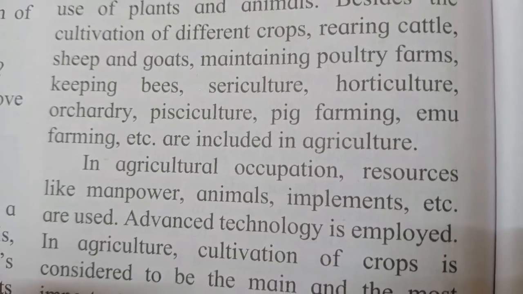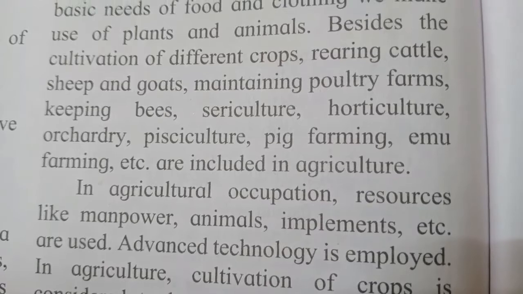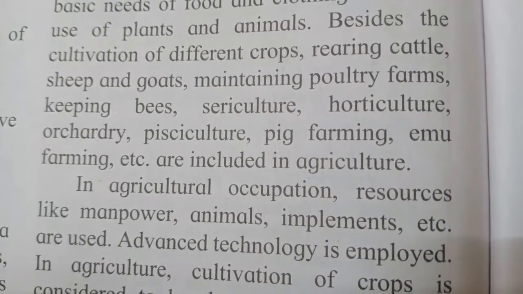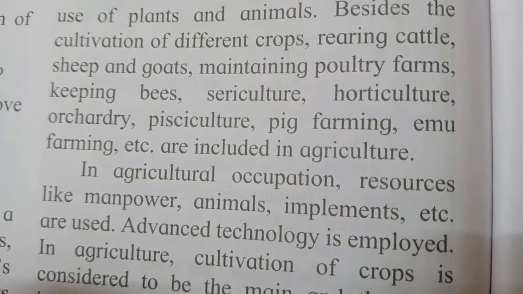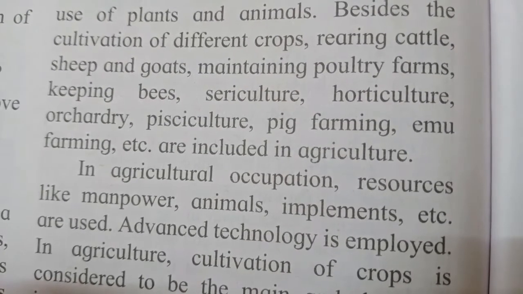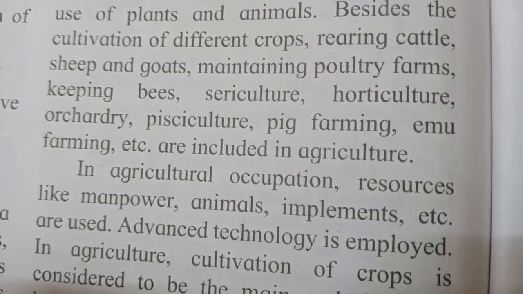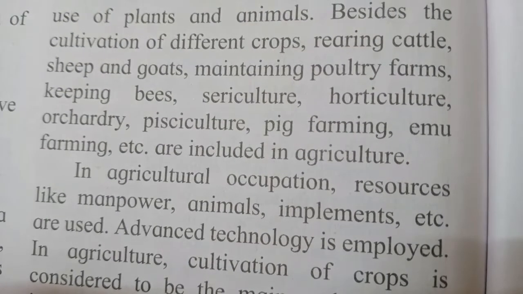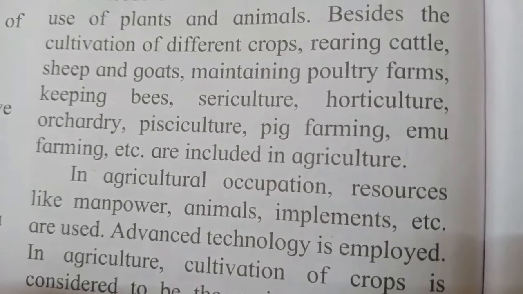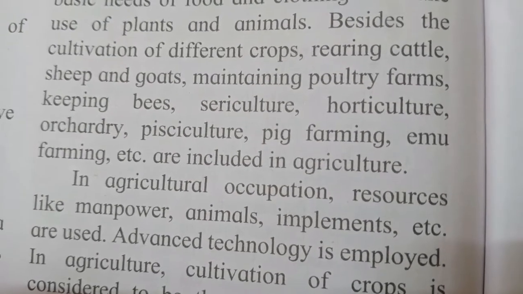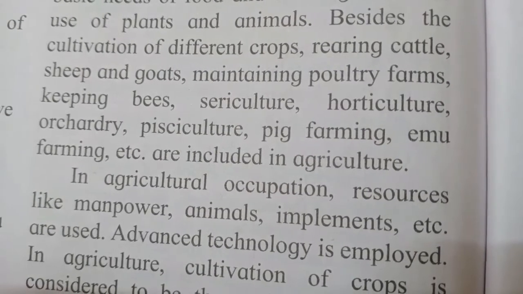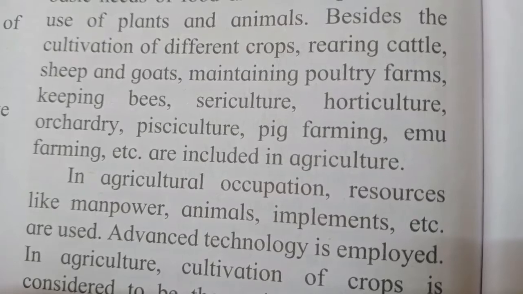So a farmer, along with the farming activity, may take interest in other activities. They are like rearing cattle, that is taking care of animals like buffaloes and cows, and obviously getting milk from this cattle and then selling it in the market. The same is carried out with sheep and goats.